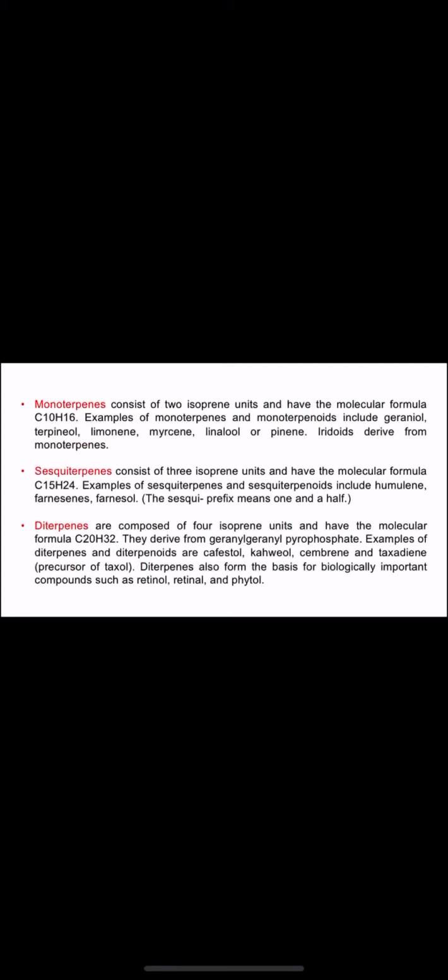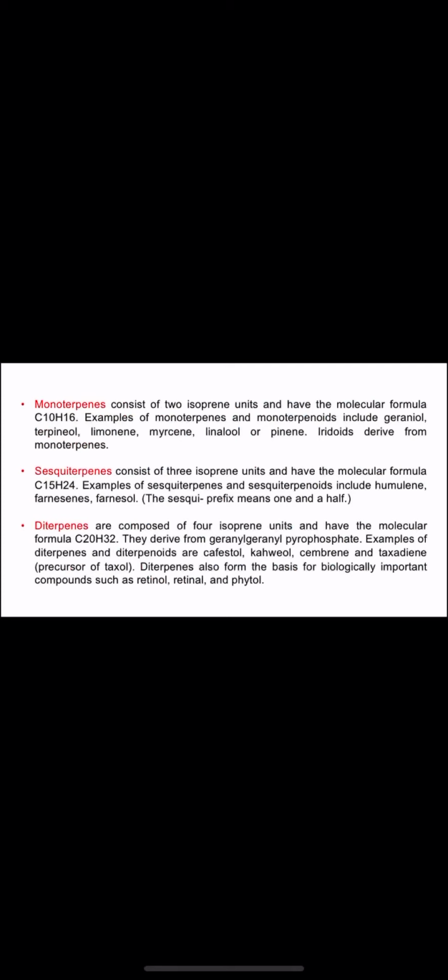Diterpenes are composed of 4 isoprene units and have the molecular formula C20H32. For example, one isoprene contains 5 carbons, so C20 means 4 isoprene units. Diterpenes derive from geranyl pyrophosphate.